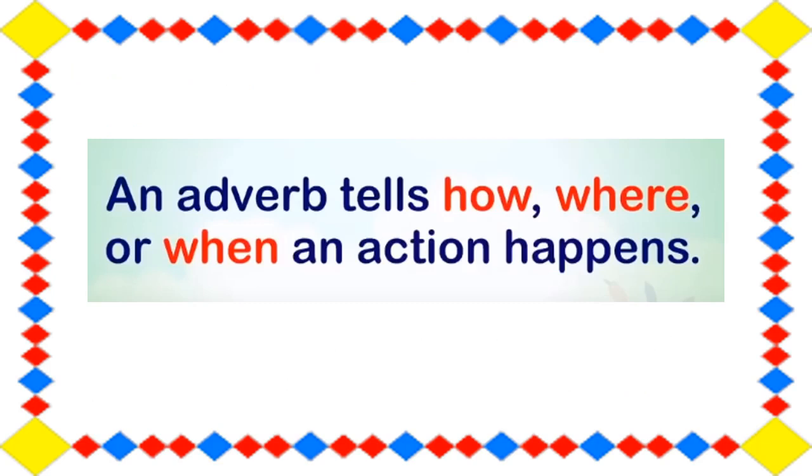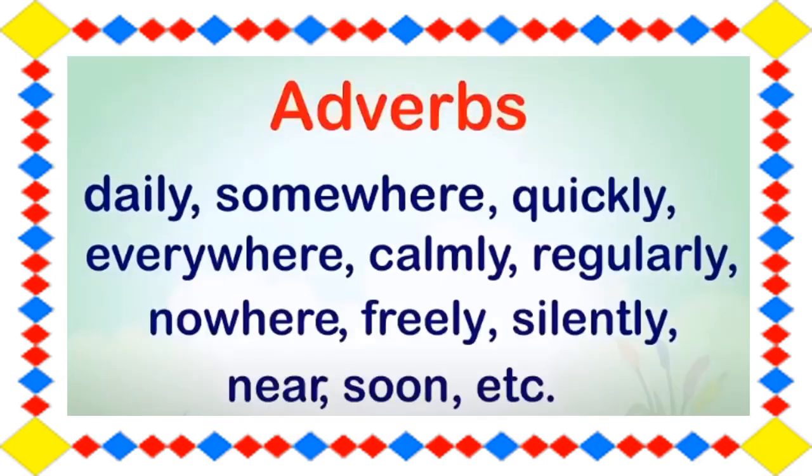So, an adverb tells how, where or when an action happens. So, students, these are some of the examples: daily, somewhere, quickly, anywhere, calmly, regularly, nowhere, freely, silently, near, soon, etc. And remember, sometimes we add ly to an adjective to get an adverb.